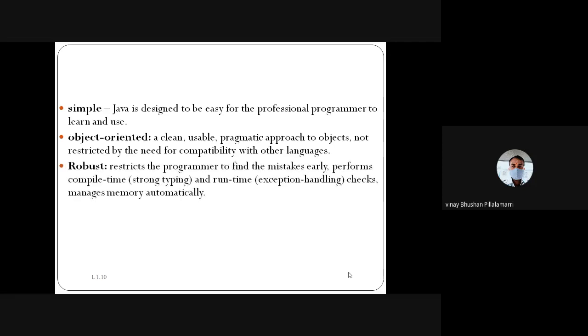And Java is robust in nature. Any mistakes identified in the program, we can check and remove the errors, whether at compile time or run time. Mainly we take the concept we call memory management.